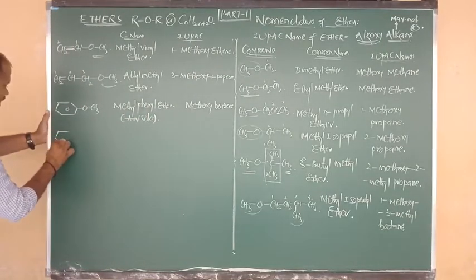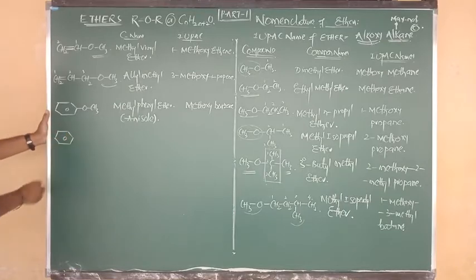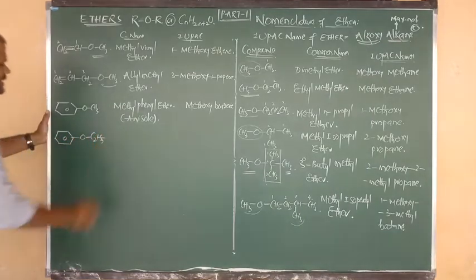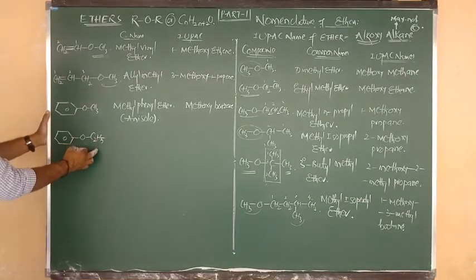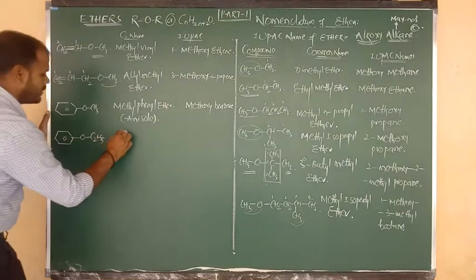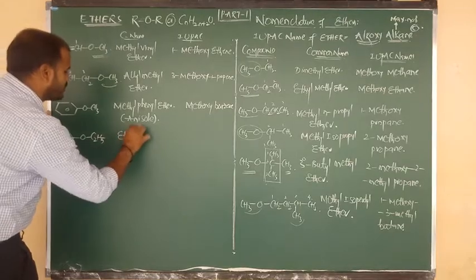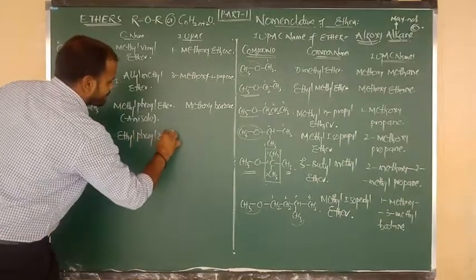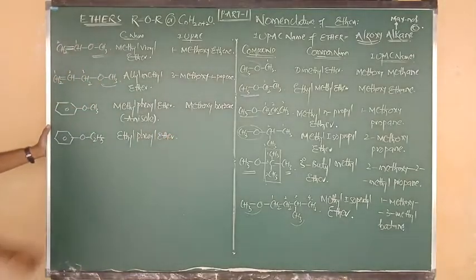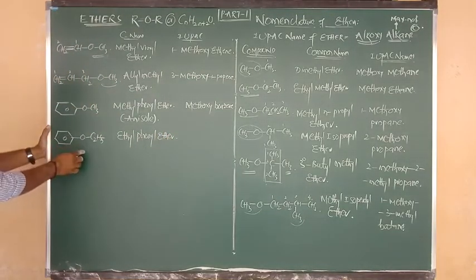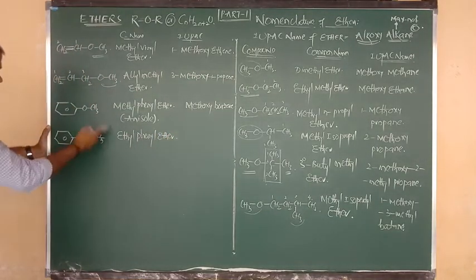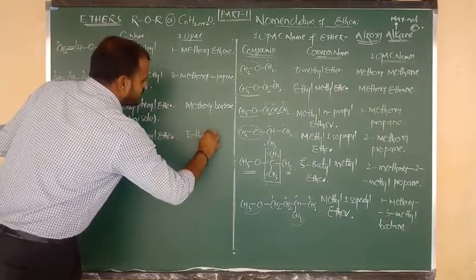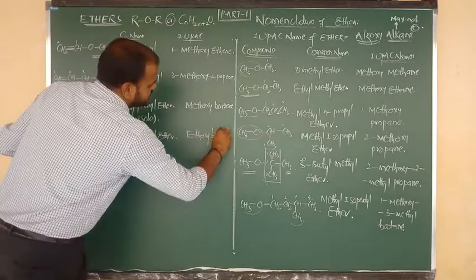Next, again I am going to write benzene. Benzene bonded to O, again O bonded to C2H5. Here we can write ethyl phenyl ether. So the common name of this compound is ethyl phenyl ether, and the IUPAC name is ethoxybenzene.